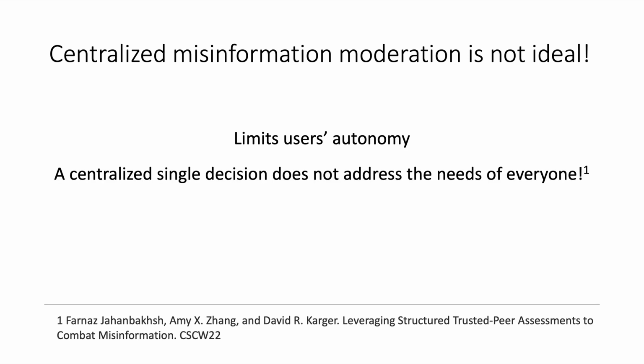But the centralized moderation of misinformation that is happening on social media platforms is not ideal for many reasons. One being that it limits users' autonomy. Also, a single central decision to, for instance, take down content isn't aligned with what every user wants or needs. In prior studies that I have done, I've found out that some users think they would benefit from seeing unreliable content. For example, because they would be aware of what their friends and family are thinking so that they would know how to talk to them about it.